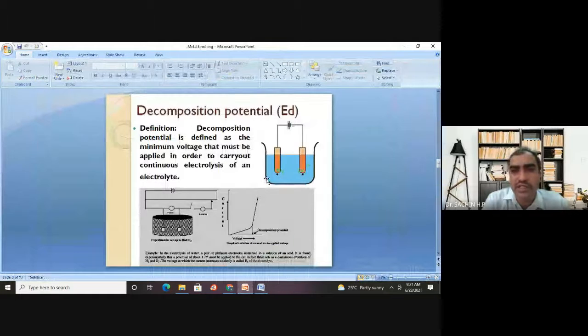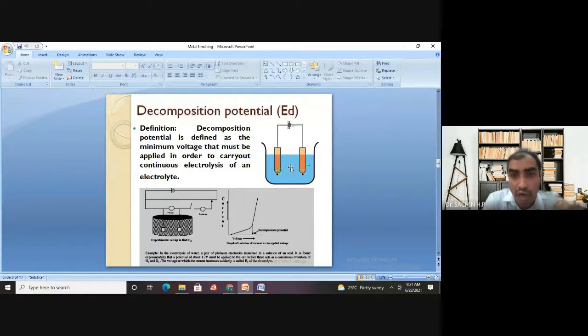Just by looking at this, there is some electrolyte here, and there are two electrodes, and there is a battery. You can probably understand here. There is one electrolyte, two electrodes, and a battery. From the battery, I am going to supply some amount of voltage, some amount of electricity, and because of that, there will be electrolysis.